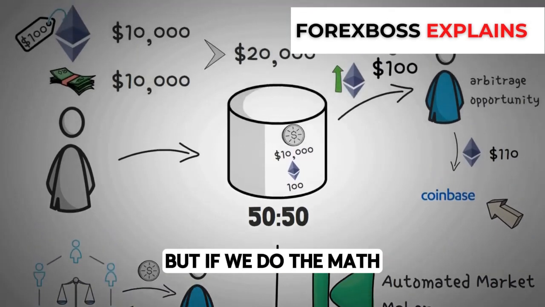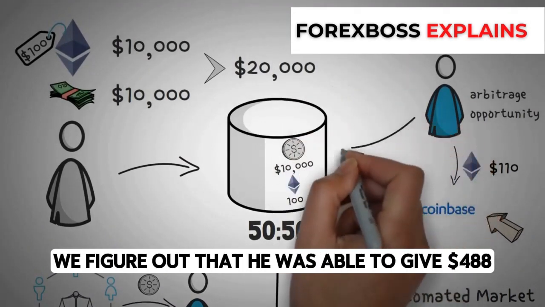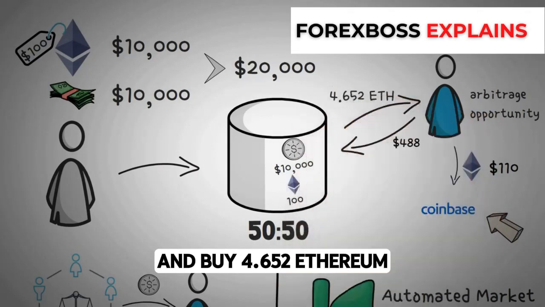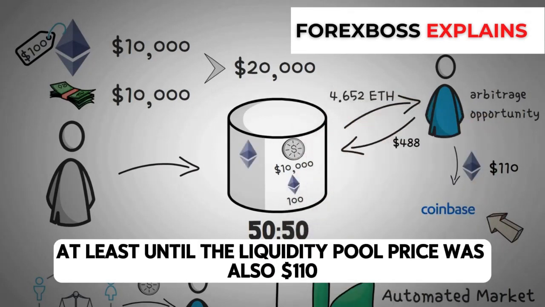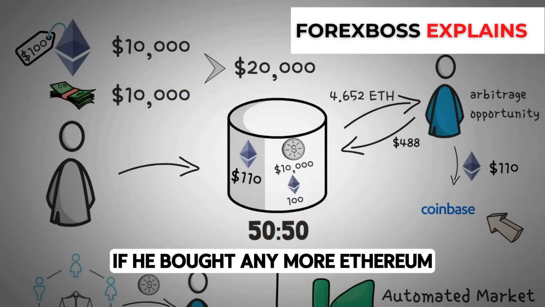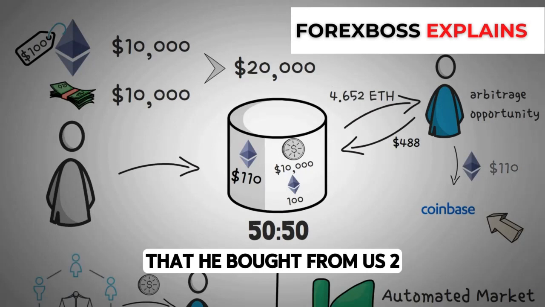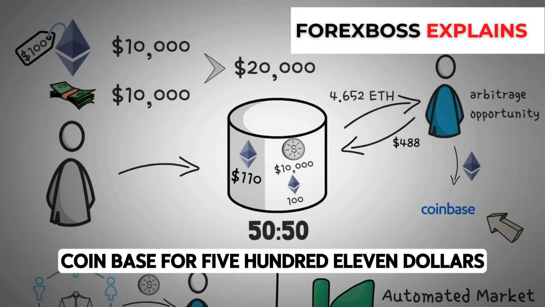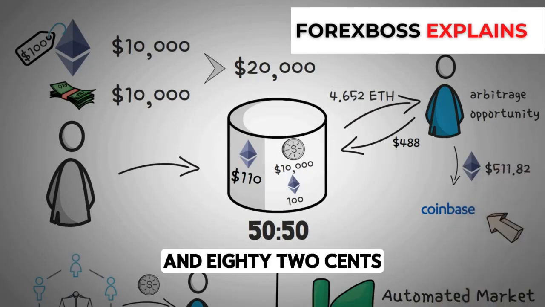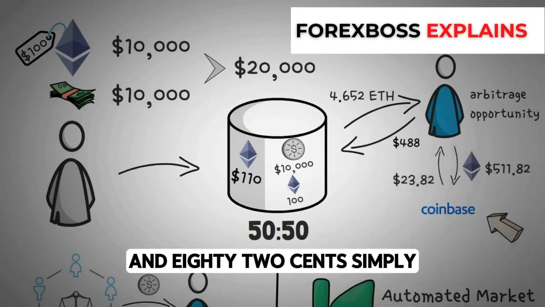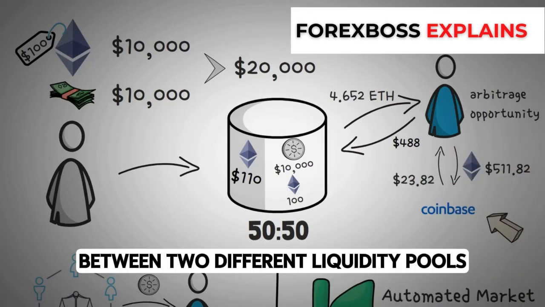But if we do the math, we figure out that he was able to give $488 and buy 4.652 Ethereum, at least until the liquidity pool price was also $110. If he bought any more Ethereum, he would be losing money. So he immediately sold his cheaper Ethereum that he bought from us to Coinbase for $511.82, which means he made a profit of $23.82 simply by buying and selling between two different liquidity pools.